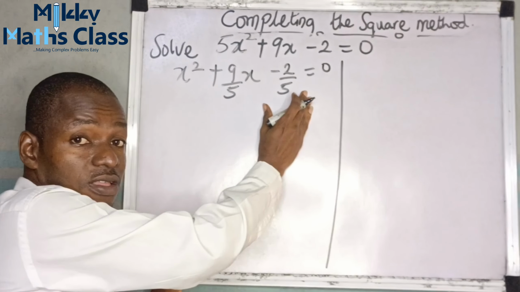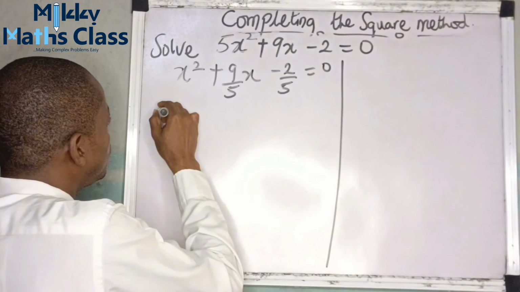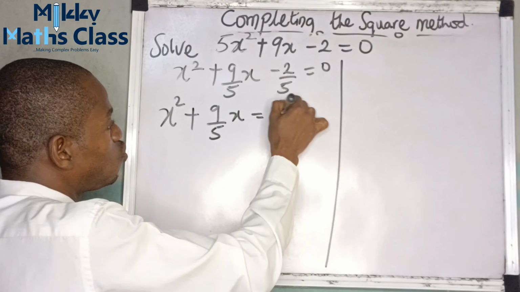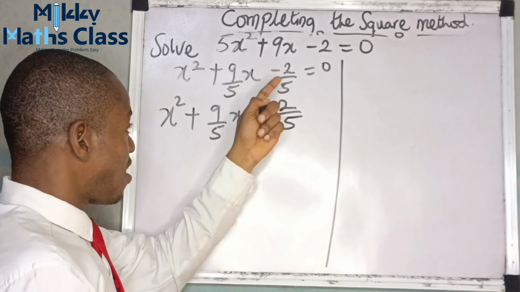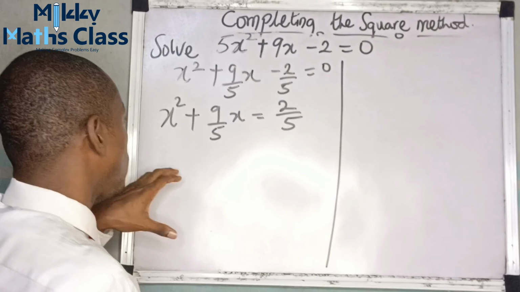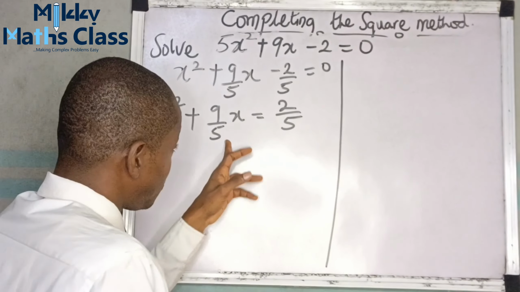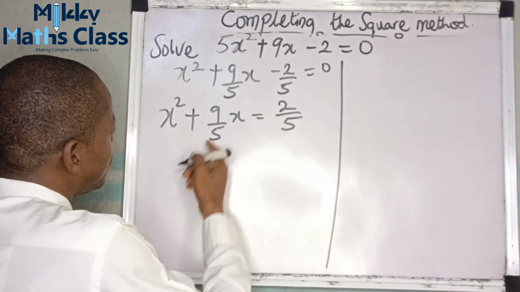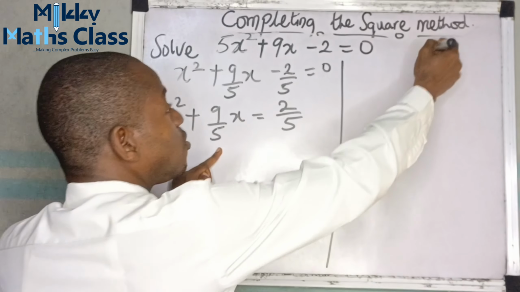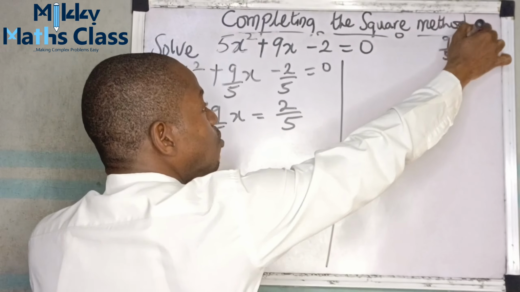Take the constant here, negative 2 over 5, to this other side by adding 2 over 5 to it. So this becomes x squared plus 9 over 5x equals 2 over 5. We add 2 over 5 to both sides. So from here, completing the square method says that we should half the coefficient of x. In other words, that's multiplied by 1 over 2. So when we multiply the coefficient of x here, not x squared, coefficient of x here, you can put in your corner of your book, 9 over 5, half it. That's multiplied by 1 over 2.